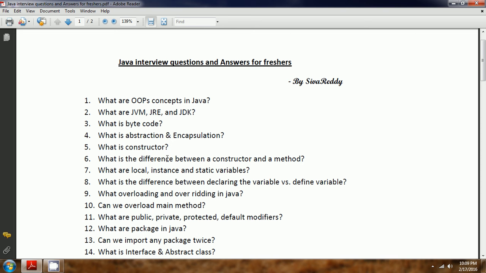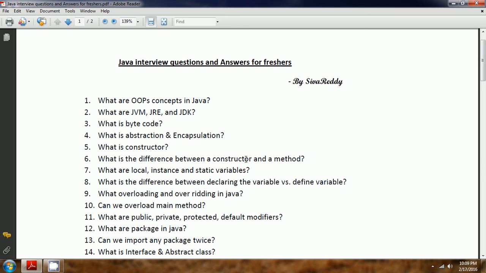Now let us see what is the difference between the constructor and the method. For a constructor, the first property is that the name should be the same as the class name, and the second one is that it does not have any return type. In the case of a method, it will have a return type, and the method name can be anything, but it should have a return type. That is the only difference.